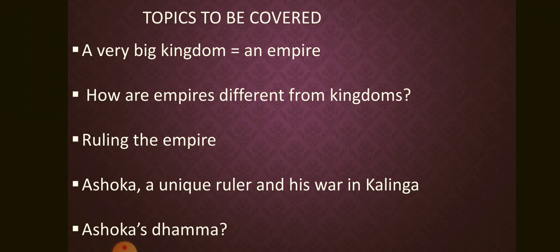Happy day, students. We are going to learn our next chapter from history, chapter number 7. Name of the chapter is Ashoka, the emperor who gave up war. Topics to be covered: a very big kingdom, an empire. How are empires different from kingdoms? Ruling the empire, Ashoka, a unique ruler and his war in Kalinga, Ashoka's Dhamma.